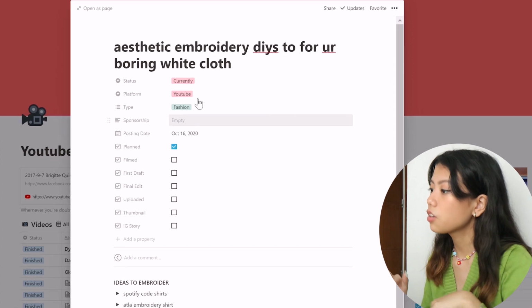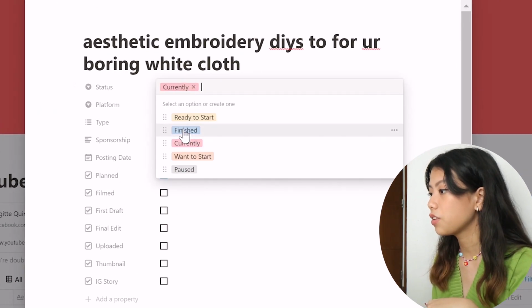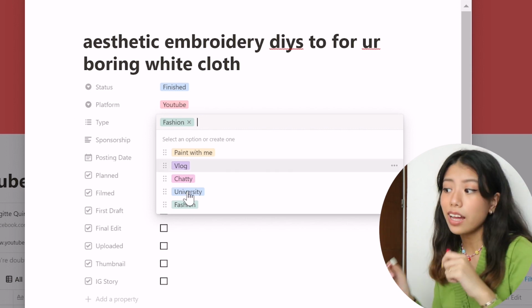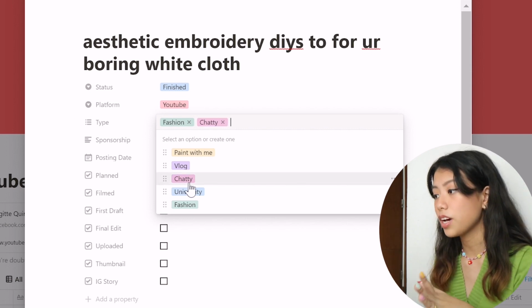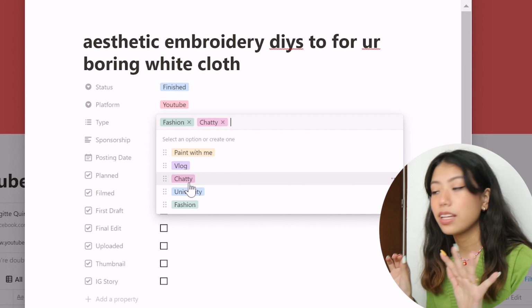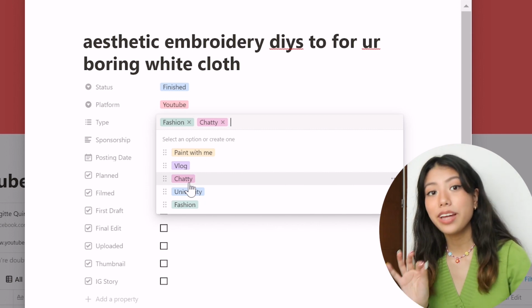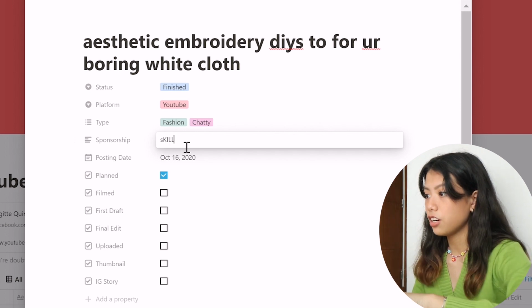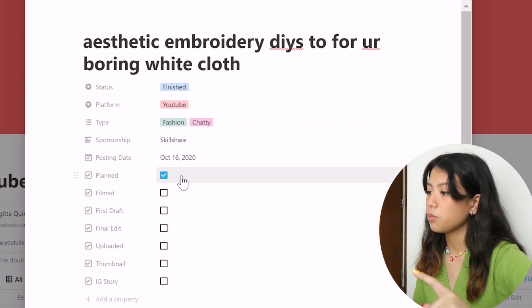So the status was currently, so now I have to change it to finished. And platform YouTube, what type of video? Is it a chatty video? It was a chatty video. It was also a fashion video. That's why I love this multi-select feature of Notion. It's because you can add multiple tags. And then for sponsorship, we can type Skillshare. And for the posting date, that's when I posted it.